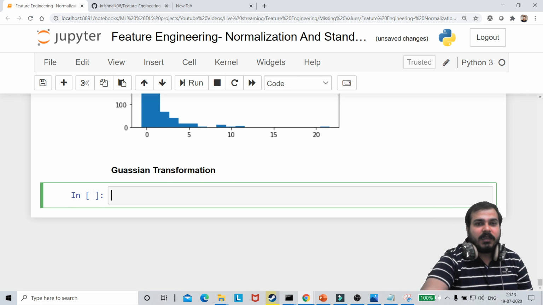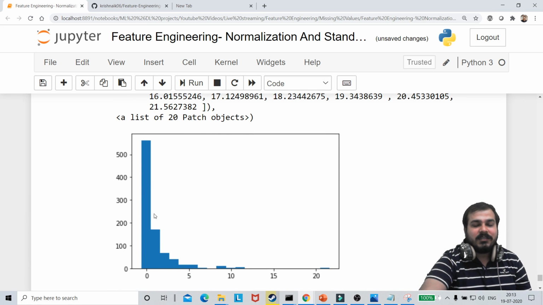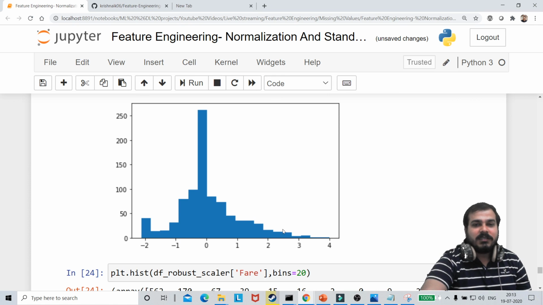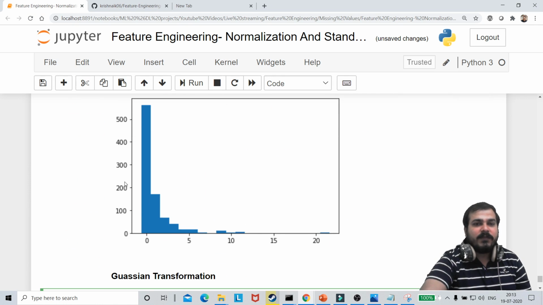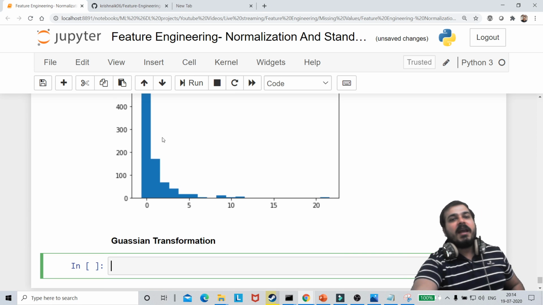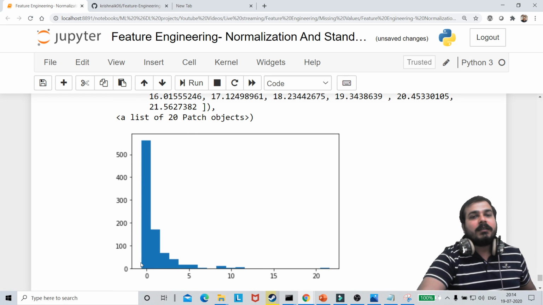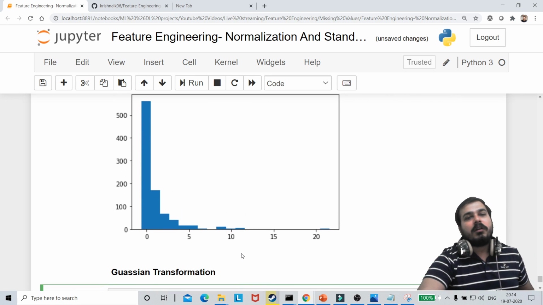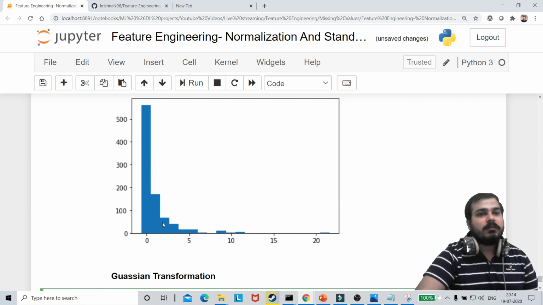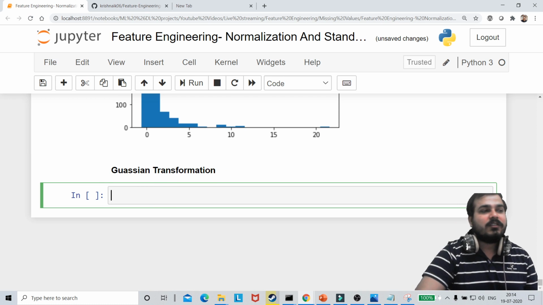Now, if I take this particular example of fair, you saw that it is right skewed, whereas if I take the example of age, it is normally distributed. If this is not normally distributed, how can I convert it into normally distributed? There are various techniques. The first technique I would suggest is logarithmic transformation. Whenever we have this kind of skewed feature, we apply logarithmic transformation to convert the distribution into a normally or Gaussian distributed one. So this is called Gaussian transformation.